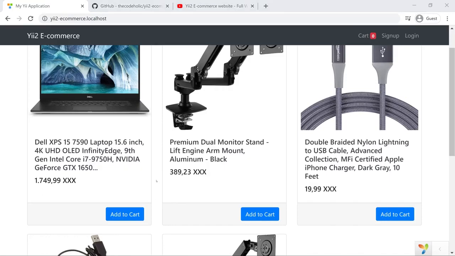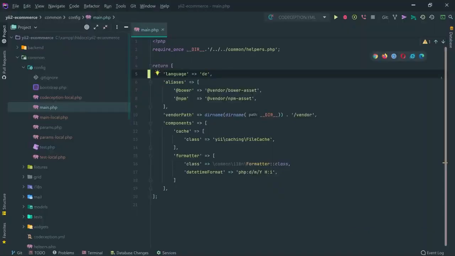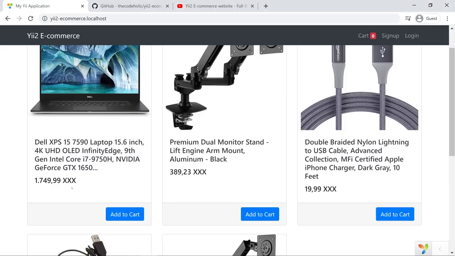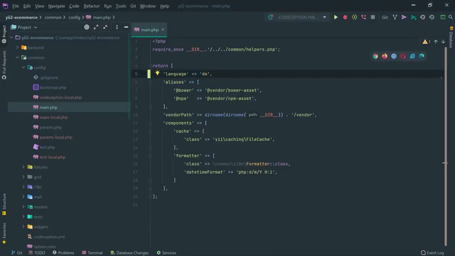So what is that? Actually, based on the language code, the framework detects the currency and renders the price in that specific currency. So we can specify 2-letter language codes right here like DE or KA, which is actually Georgian.